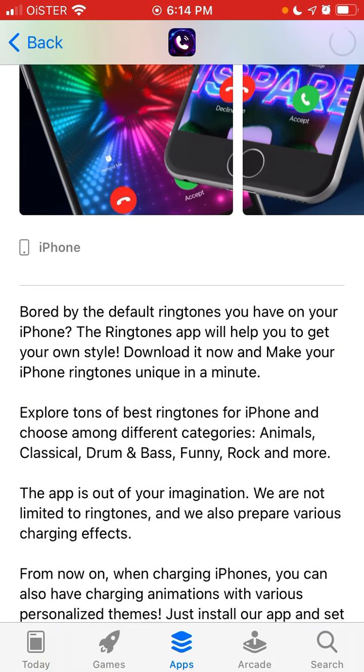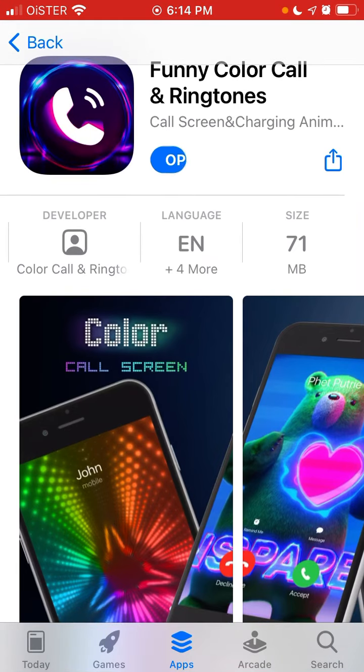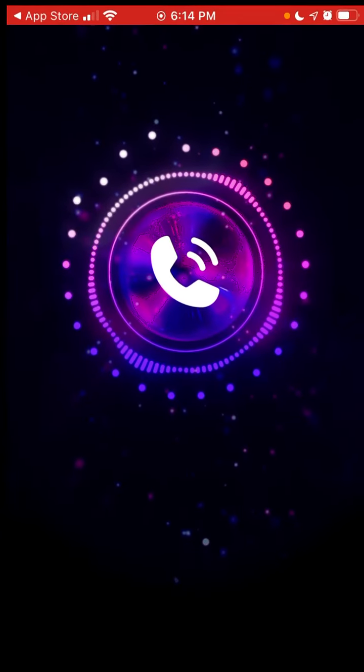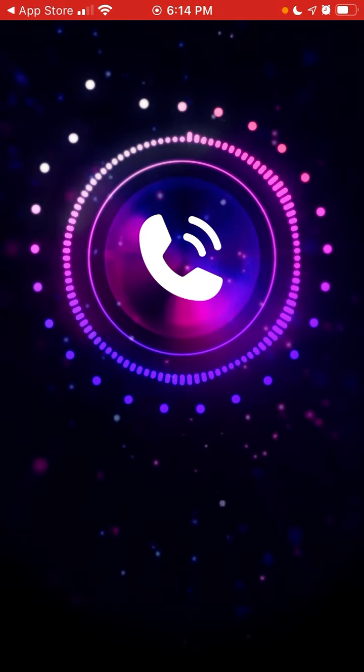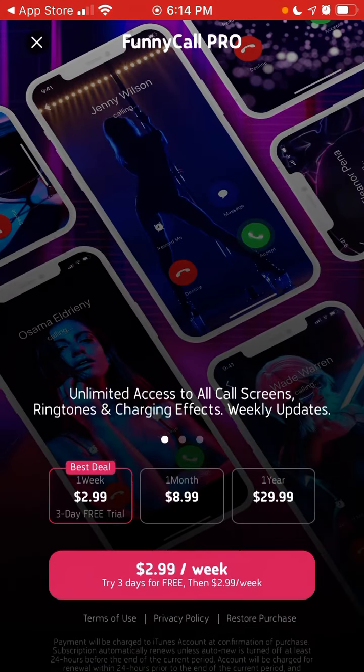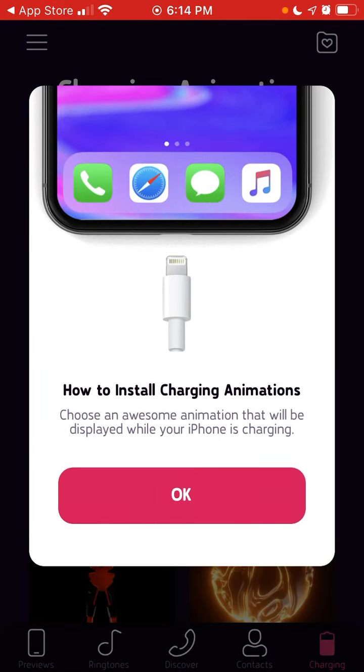So yeah, with this app, in a nutshell, you can get your own more stylish ringtones, and you can also get all these visual effects and stuff like that. So super cool. You can get all these notifications. So yeah, something like that.